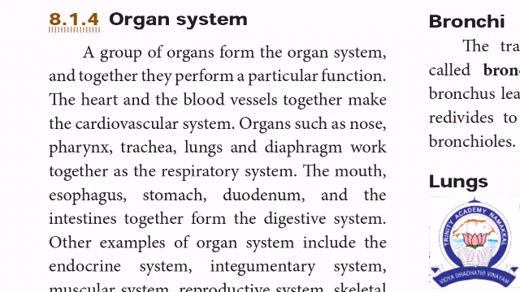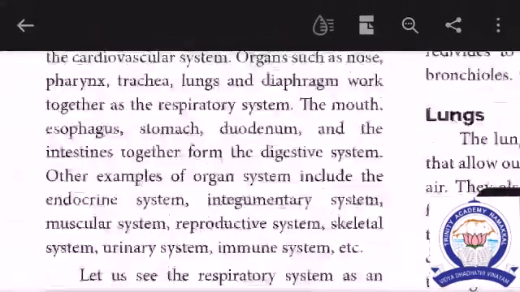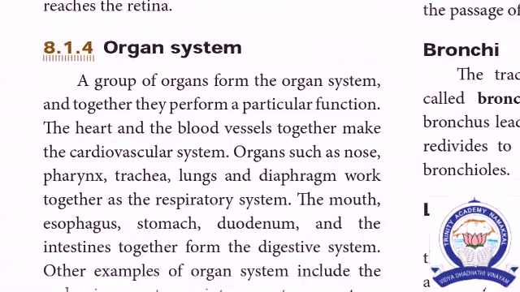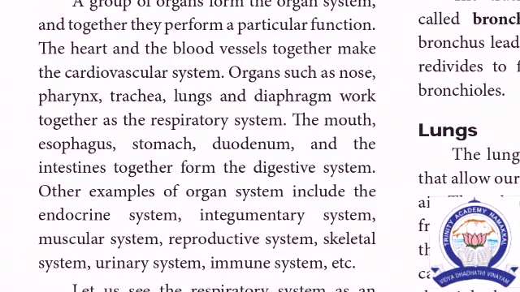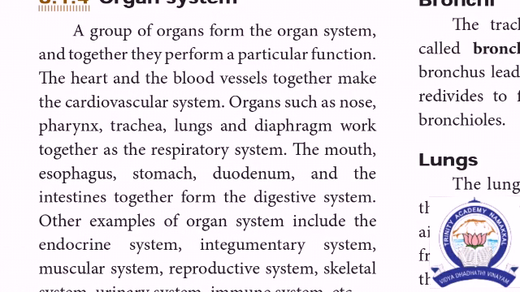For example, digestive system, circulatory system, reproductive system, muscular system, skeletal system. These are examples. For example, in the circulatory system, the heart and the blood vessels together form a cardiovascular system. The circulatory system is otherwise known as the cardiovascular system.